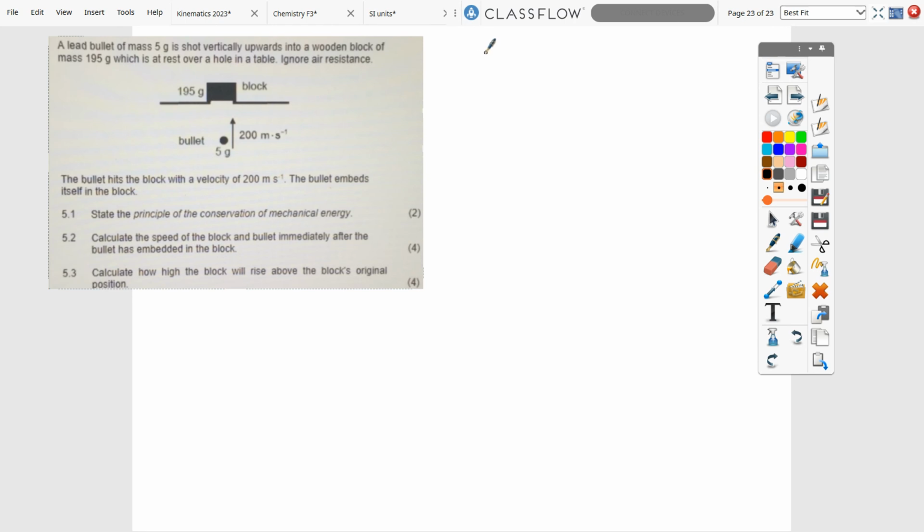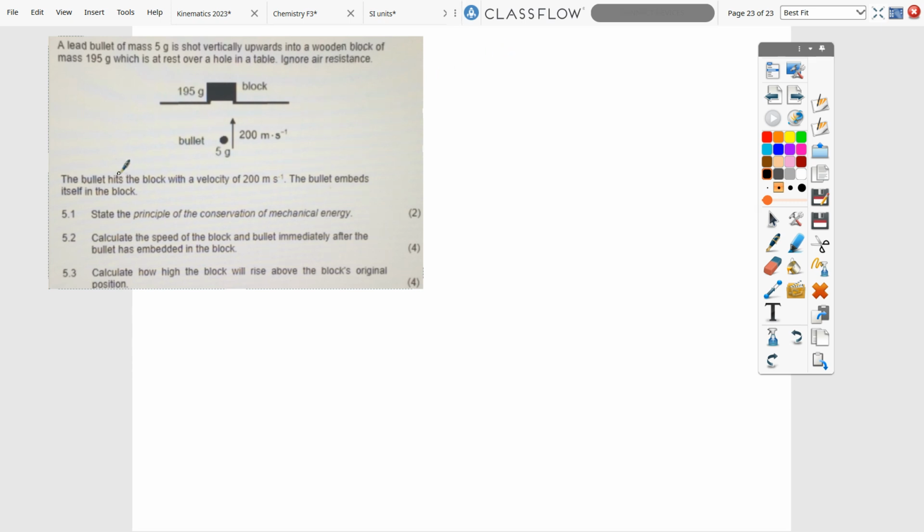I haven't pulled out the answer for us so that we can think through it together. So the lead bullet of mass 5 grams is shot vertically upwards into the wooden block, and they give you the mass of the block as well. When you see that, you know already it's a collision. So it's going to be something to do with momentum and something to do with energy. There's a collision and movement. It's always going to be momentum and energy, normally in the same question, but it doesn't have to be.